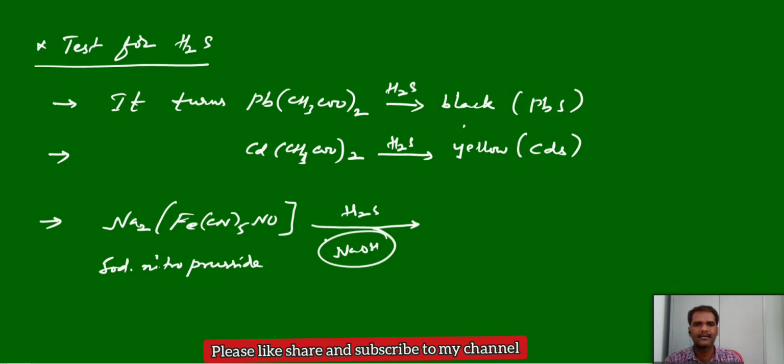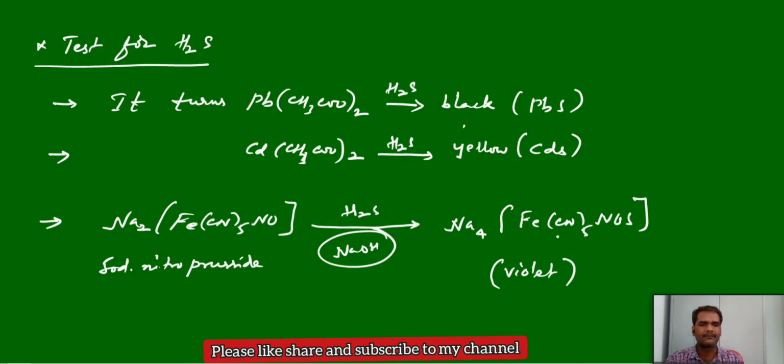in alkaline medium, it will convert this sodium nitroprusside into a violet color complex. You will get one violet or purple color complex, and formation of this color complex confirms that it is hydrogen sulfide. So these are a few tests for hydrogen sulfide. You should remember.